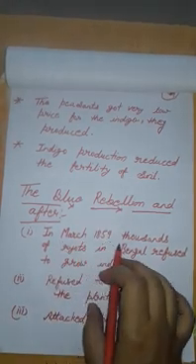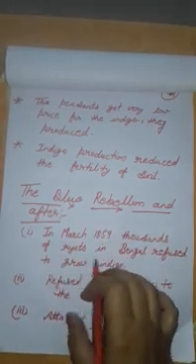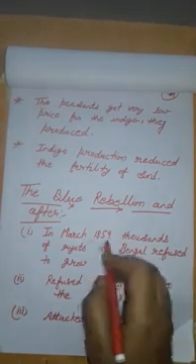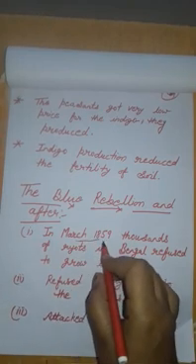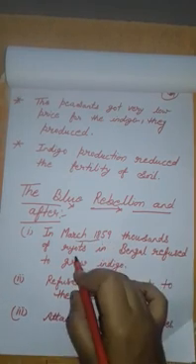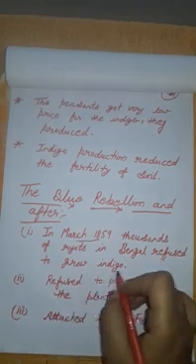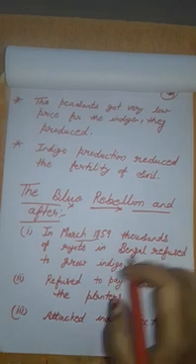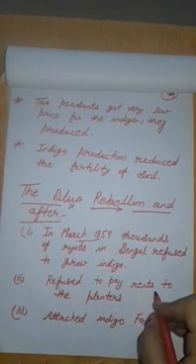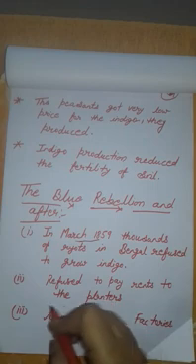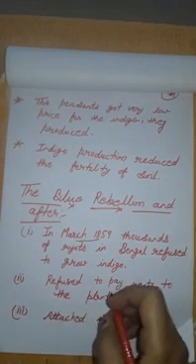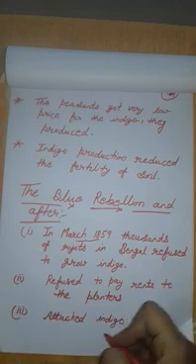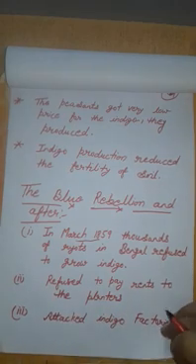In March 1859, thousands of ryots in Bengal refused to grow indigo. Children, please learn this date. In March 1859, thousands of farmers in Bengal refused to grow indigo, and the Blue Rebellion against the planters started. Farmers refused to pay rents to the planters. Farmers also attacked indigo factories. Clear?